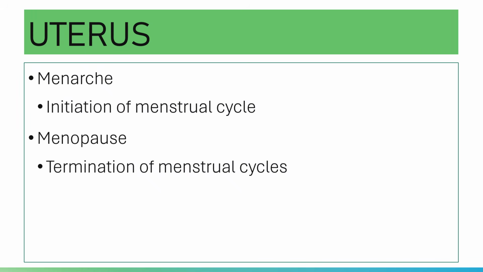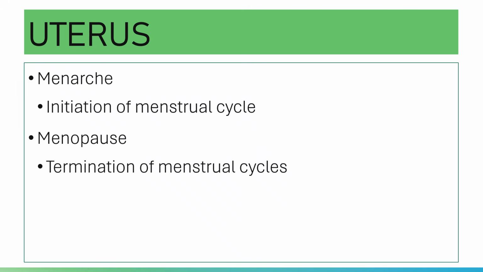Moving on from your uterus, please note that the ovary and the uterus show cyclic changes under the control of your hormones. These cyclic changes are called your menstrual cycle: the cyclic changes of your ovary and uterus under the control of your hormones.